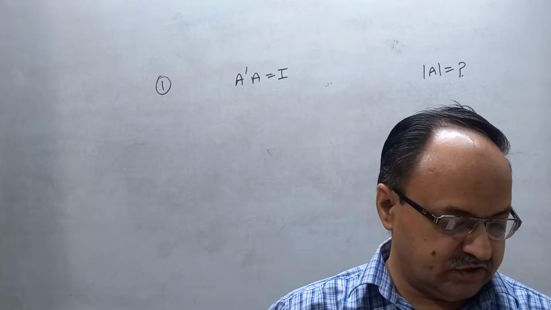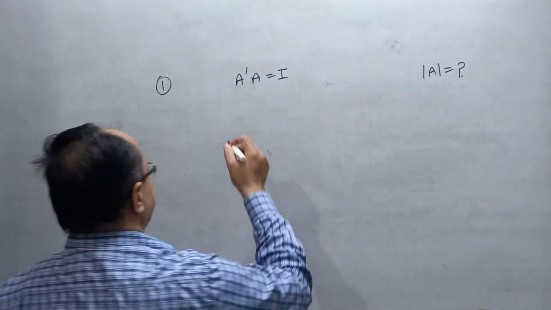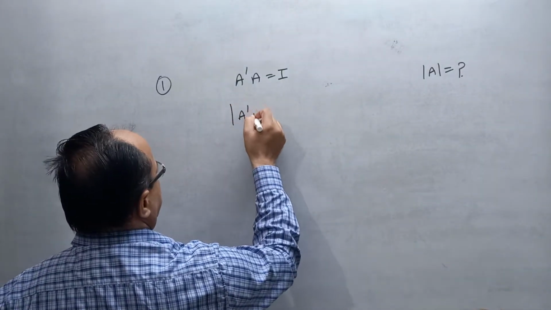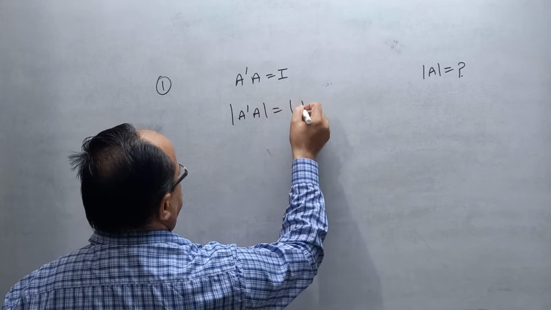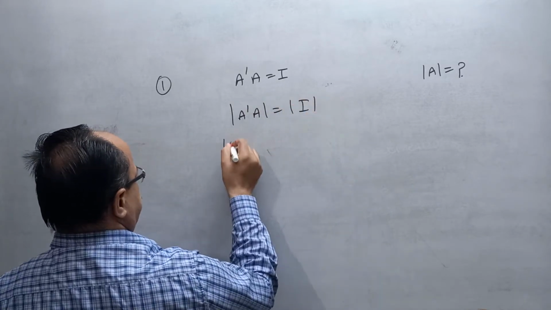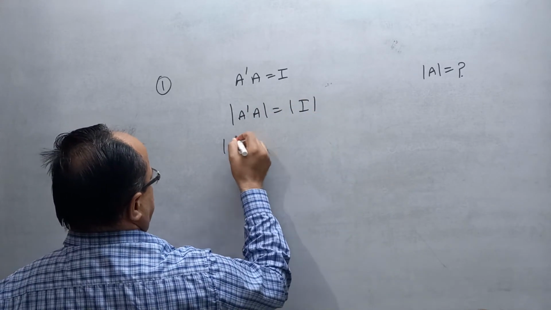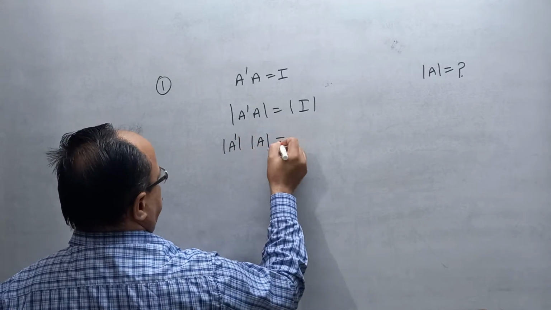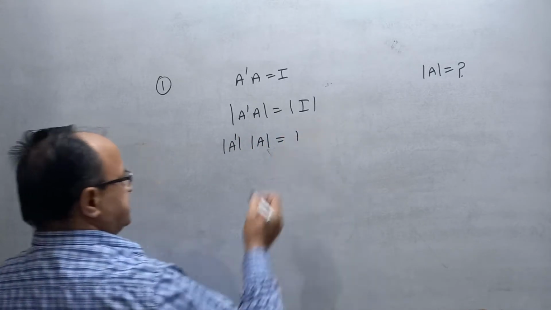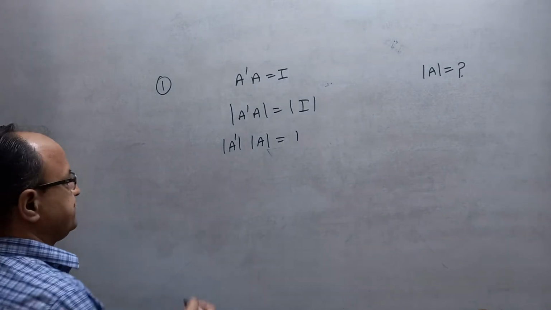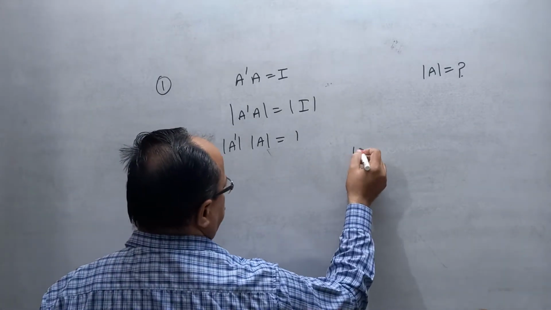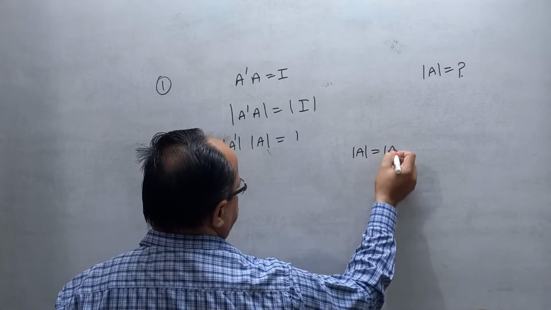Taking determinant of both sides, determinant of A dash determinant of A is equal to determinant of I. According to the property, determinant of I is 1, and determinant of A is equal to determinant of A transpose.